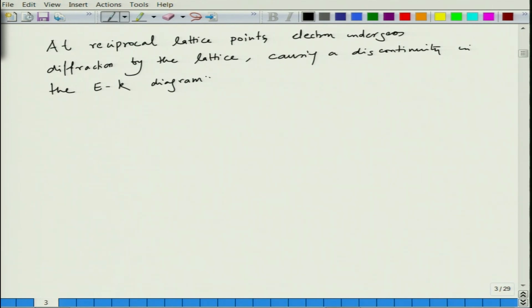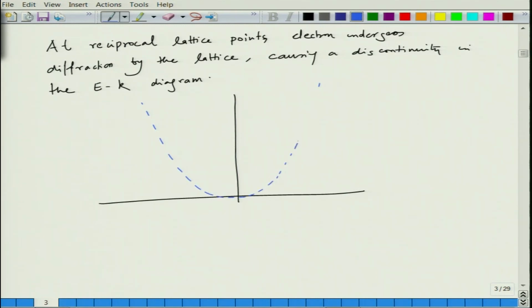So, for a single one dimensional solid, this will be something like this. So, you were initially having a plot like this. Let me just remove this line maybe. Okay, so this is E, this is K, and at the reciprocal lattice points you will have a diffraction.